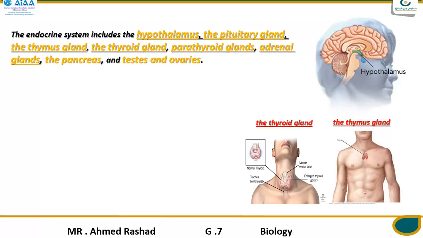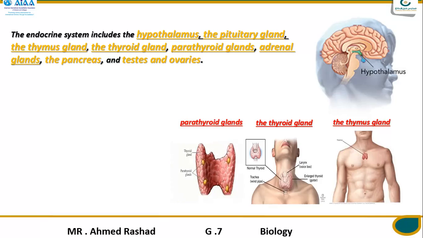So that's the function of the thyroid gland in your neck. And after that, the parathyroid gland is found in the thyroid gland, like here in this yellow color, and it's important for controlling the calcium level in your body.